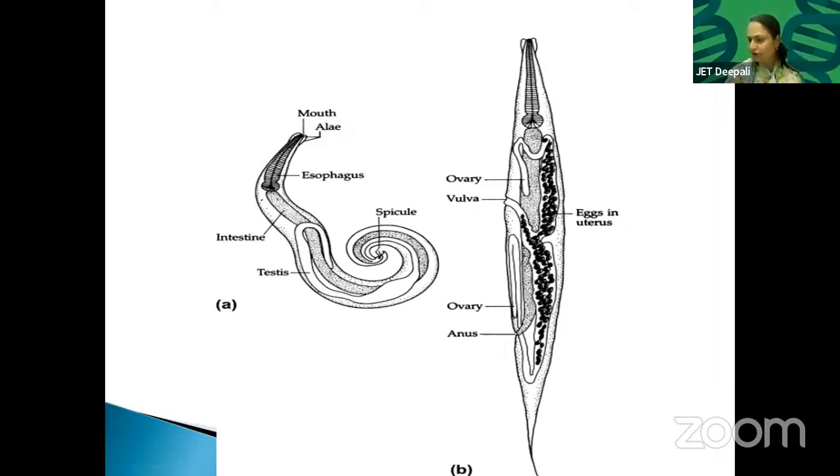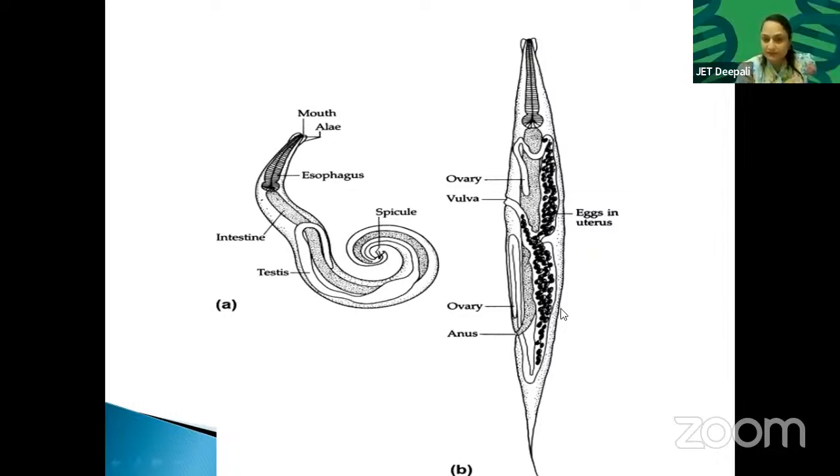This is an example of Enterobius. Okay, enterobiasis. The worm that is affecting your GI tract, causing dysentery. So this is the example of Enterobius.